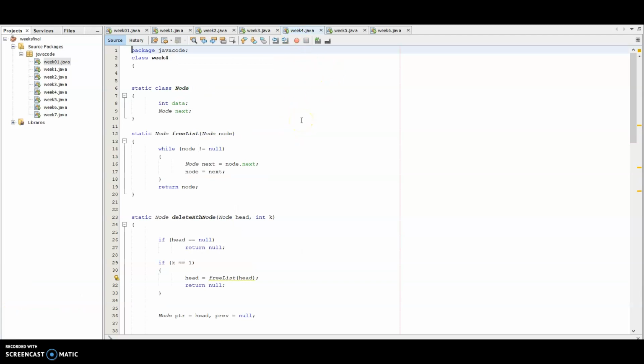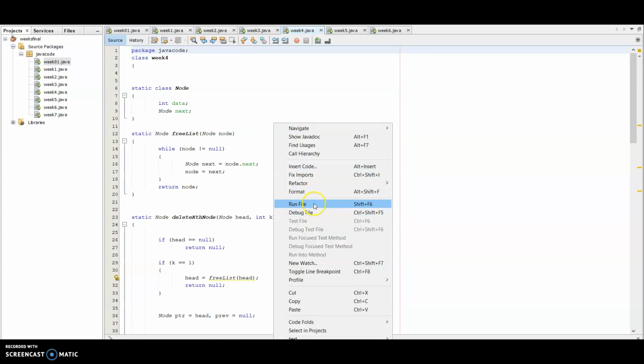In week 4, we should check if it takes an int argument and deletes the kth element in the linked list if it exists.